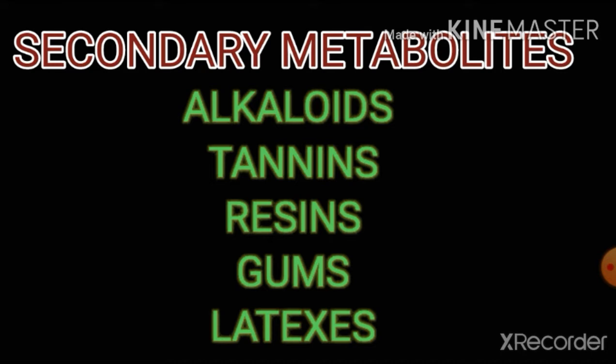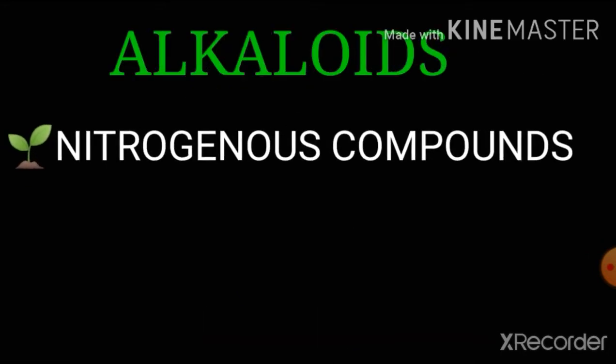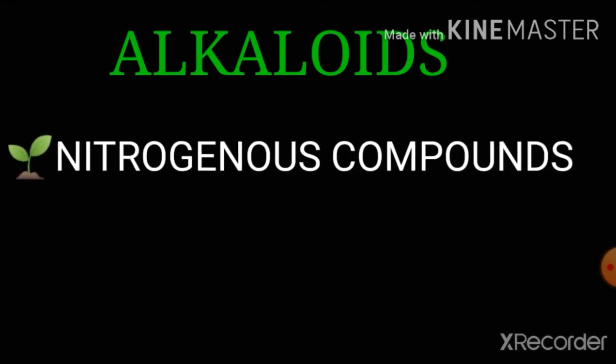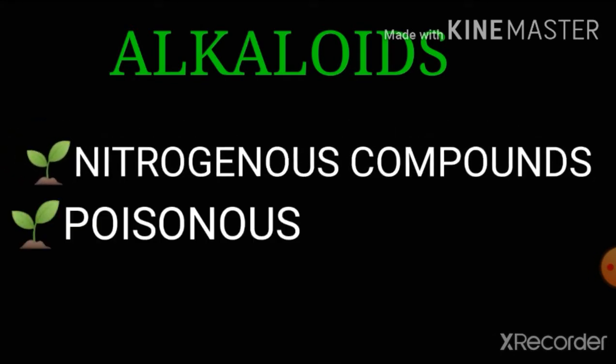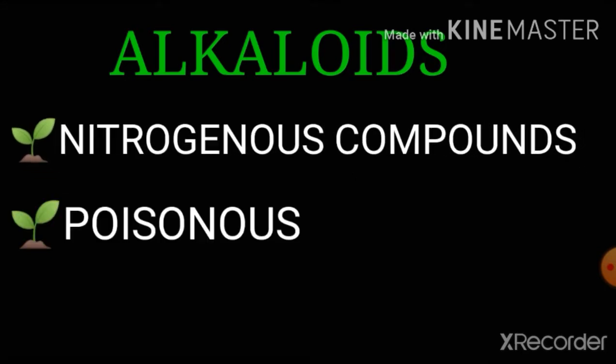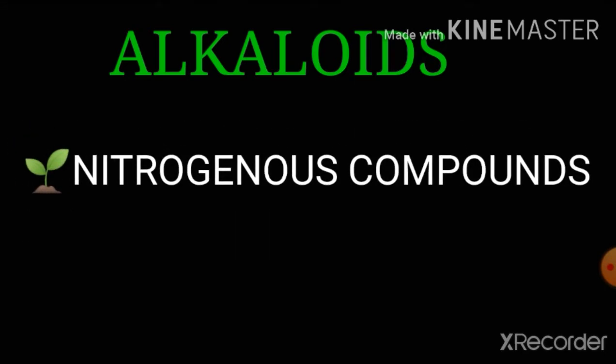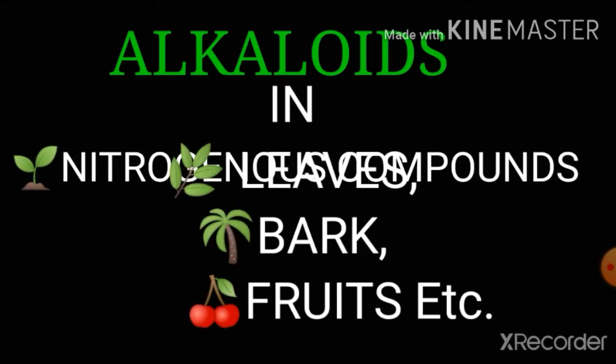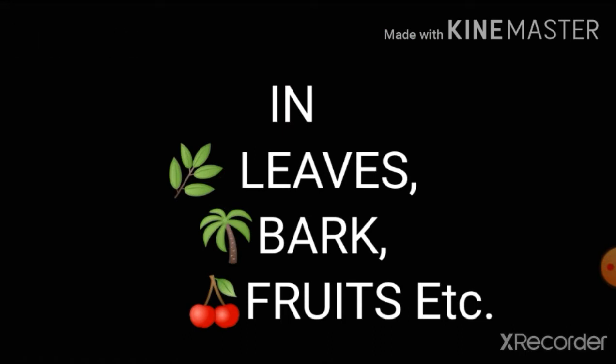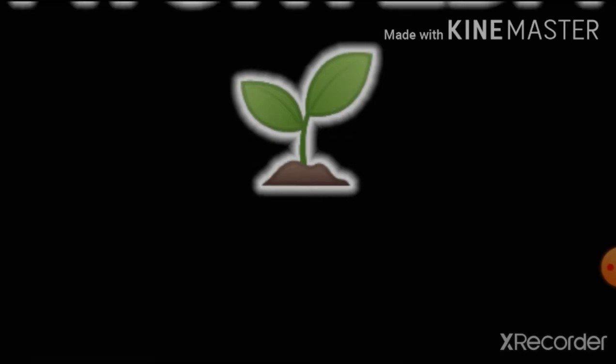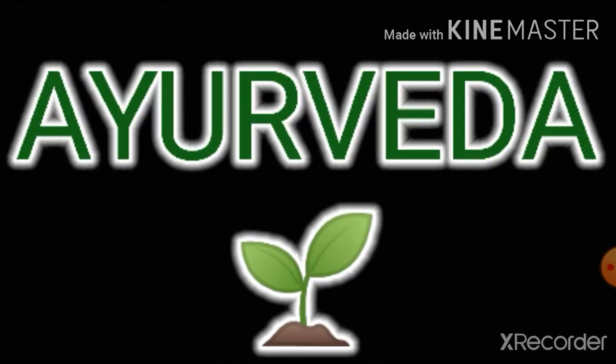Now let us see how alkaloids help us. Alkaloids are nitrogenous byproducts and these are highly poisonous, right? These alkaloids are stored in different parts of the plant body. They are used in a medicinal system known as Ayurveda. Now let us see some common alkaloids in plants and their uses.